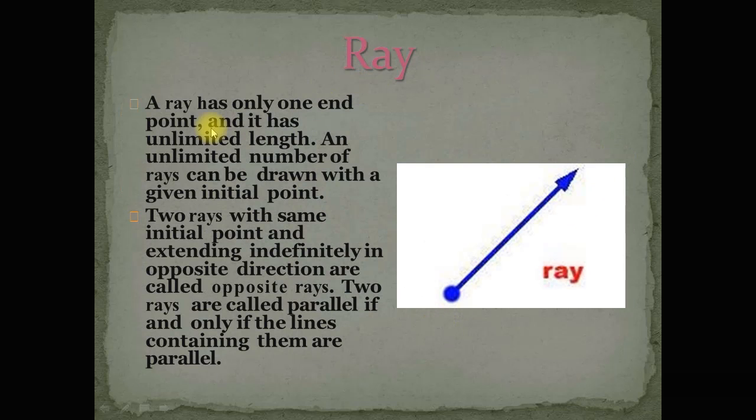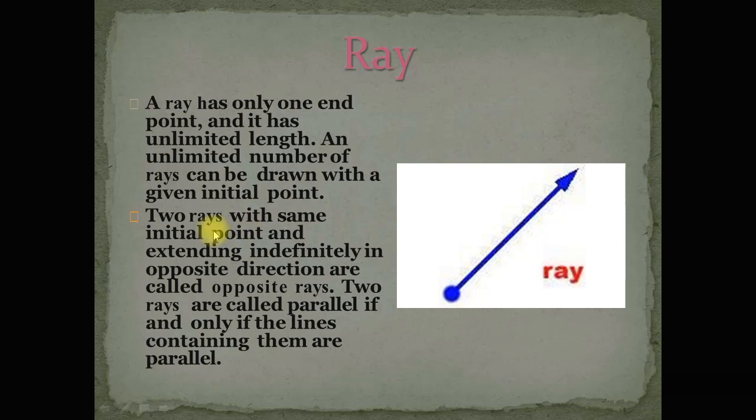Now the ray. A ray has only one endpoint. Since there is no arrowhead here, this is the endpoint of the ray, and this arrowhead represents that in this direction the geometrical figure has no endpoint. So a ray has only one endpoint, and it has unlimited length. An unlimited number of rays can be drawn with a given initial point.